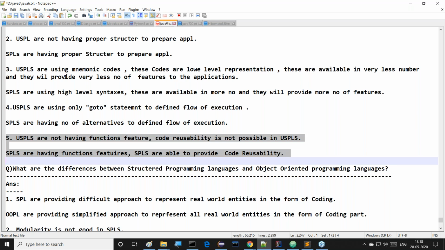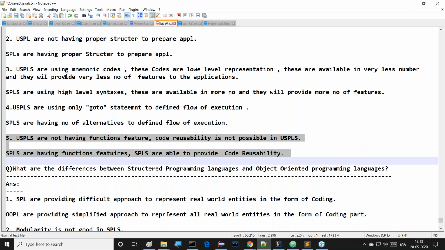These are the contents we can understand. Then, functional programming languages are also available. Functional programming languages, procedure-oriented programming languages, and structured programming languages are all similar, with small differences.